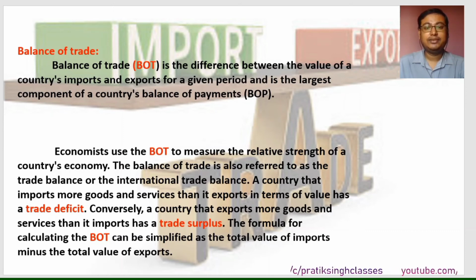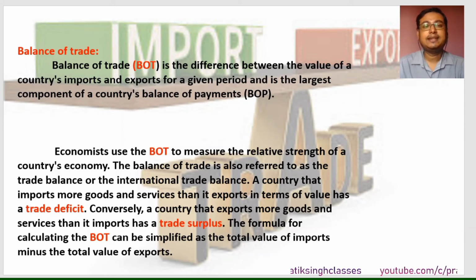Conversely, a country that exports more goods and services than it imports has a trade surplus. The formula for calculating the balance of trade can be simplified as the total value of exports minus the total value of imports in monetary value. That means how much of things we are selling or exporting, and how many goods we are purchasing or importing from other countries, comes under balance of trade.